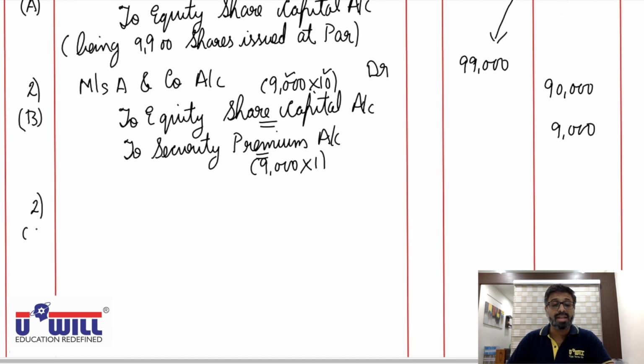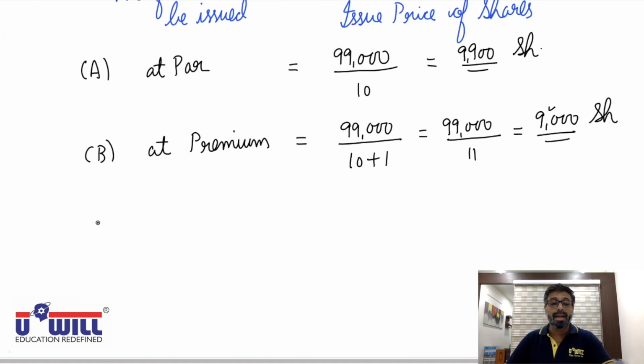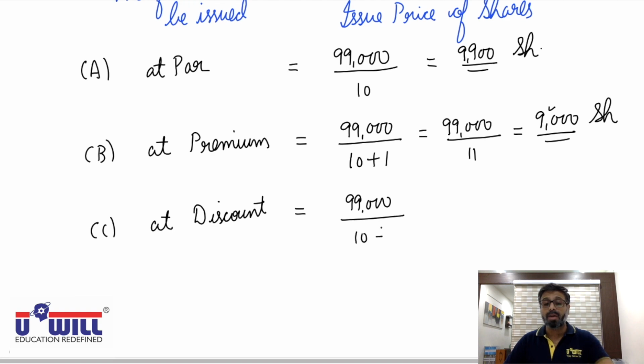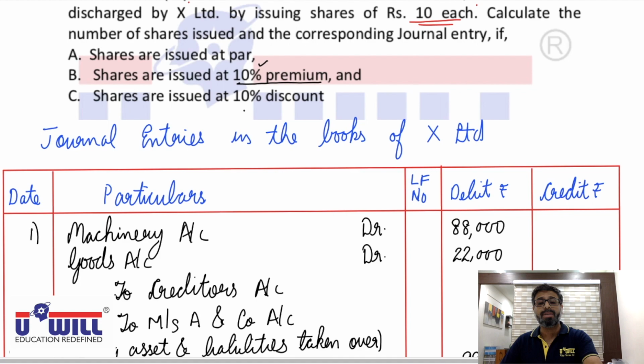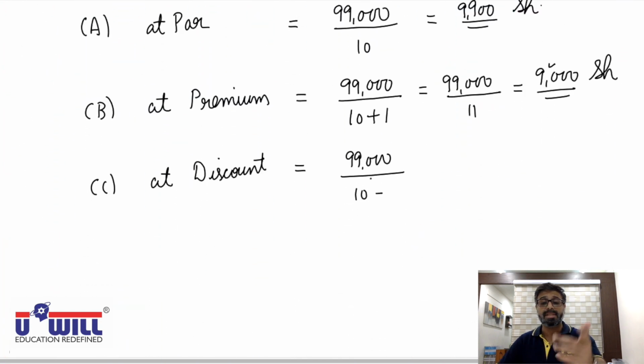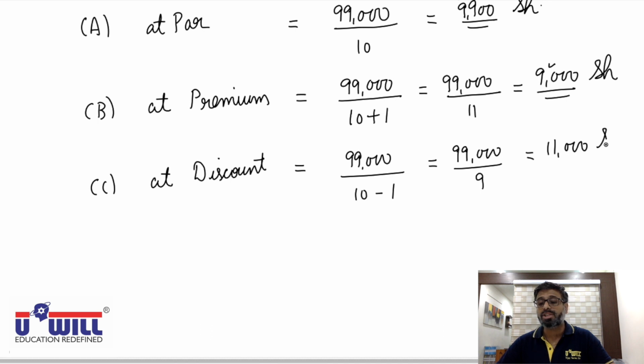Now third option, the shares are issued at discount. So what would be the entry of third option? See if they are issued at discount. Again, before we pass the entry, we will have to make the workings and find the number of shares to be issued if they are issued at discount. So same purchase price 99,000, but discount now. Discount is how much? 10% again, same. So 10 rupees, 10% is 1. Now 10 minus 1 means the issue price becomes 9 rupees. So 99,000 divided by 9, 11,000 shares would be issued in this particular situation.